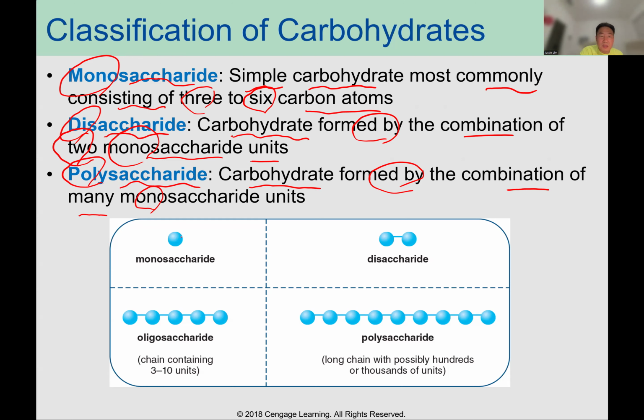When you see this picture, one unit is a monosaccharide, and two monosaccharides is a disaccharide. A chain containing 3 to 10 units, in this case 5 units, we can call an oligosaccharide. And a long chain with possibly hundreds or thousands of units, that's a polysaccharide.